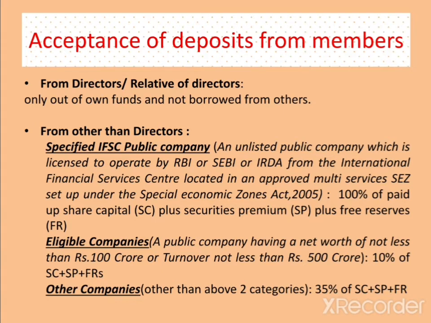Such companies can accept up to 10%, and other companies other than the above two categories can accept up to 35% of the share capital plus share premium plus free reserves. Now by free reserves, we mean that amount which is available for distribution as dividend to the shareholders of the company, which basically includes the retained earnings.